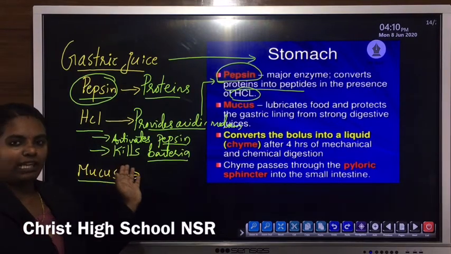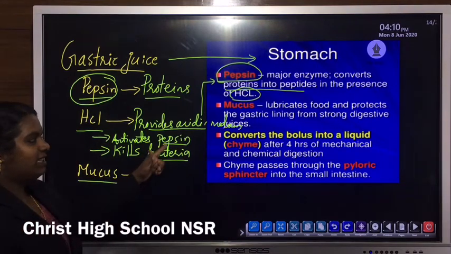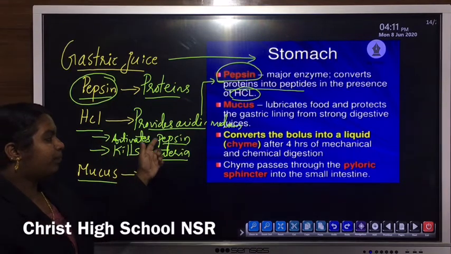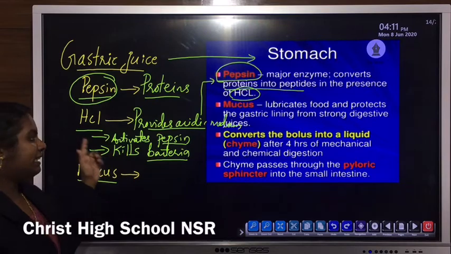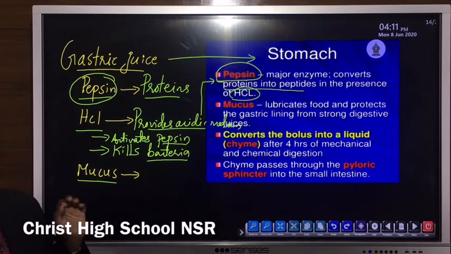So, HCl provides acidic medium, and by providing this acidic medium, it activates the protein digesting enzyme known as pepsin. Then the third function, it kills the bacteria present in the food.